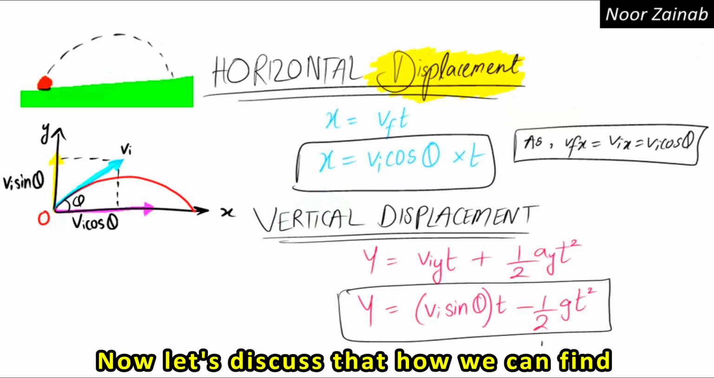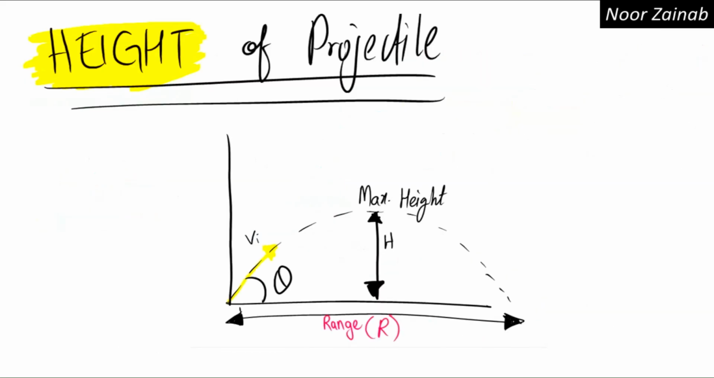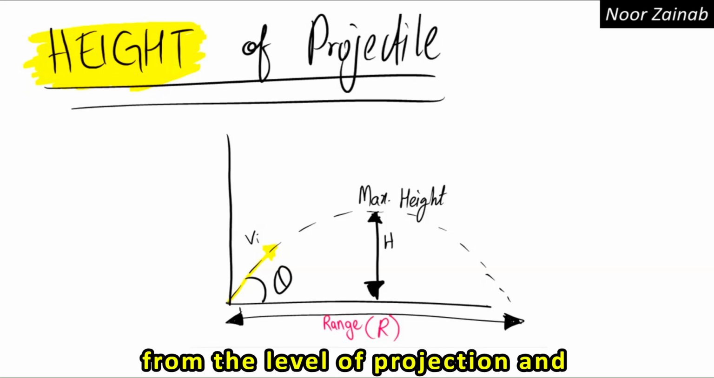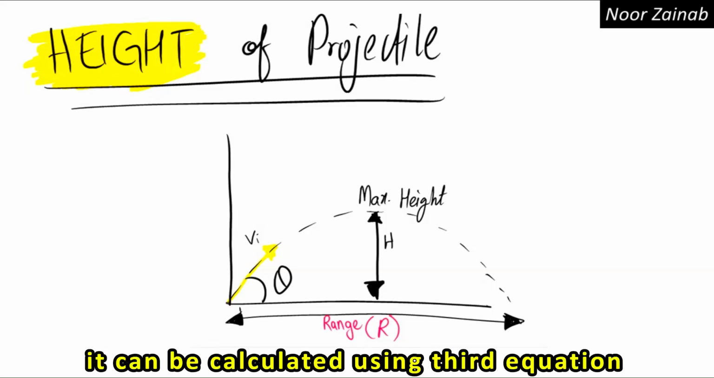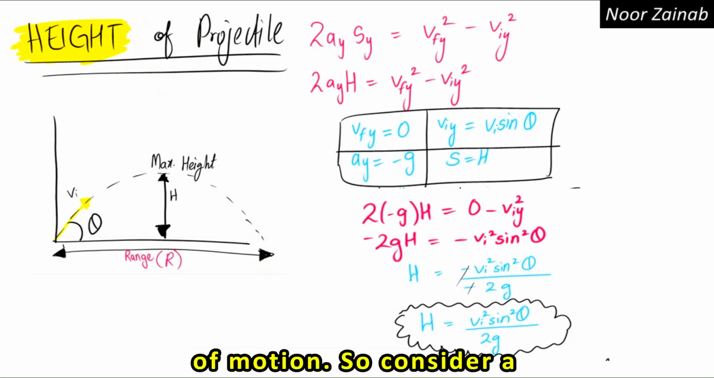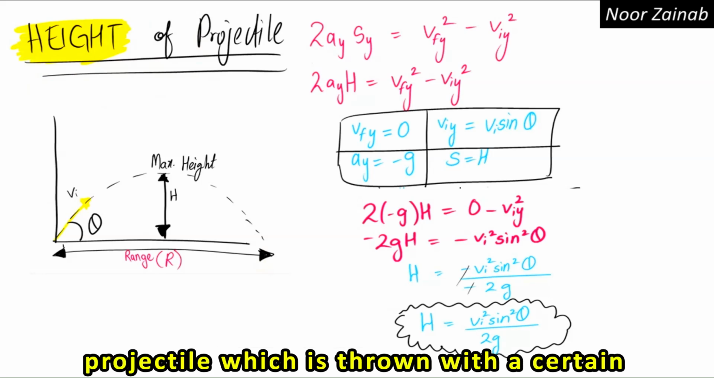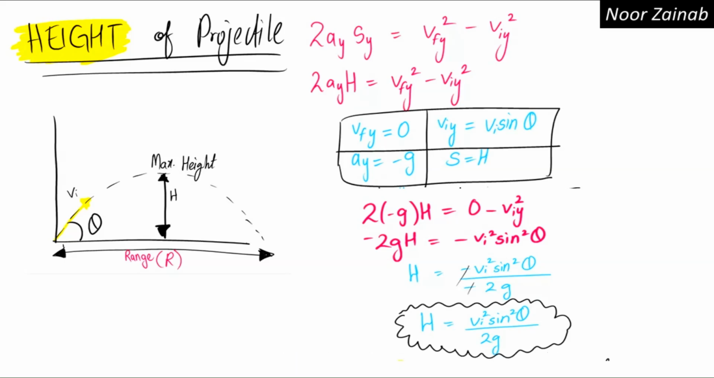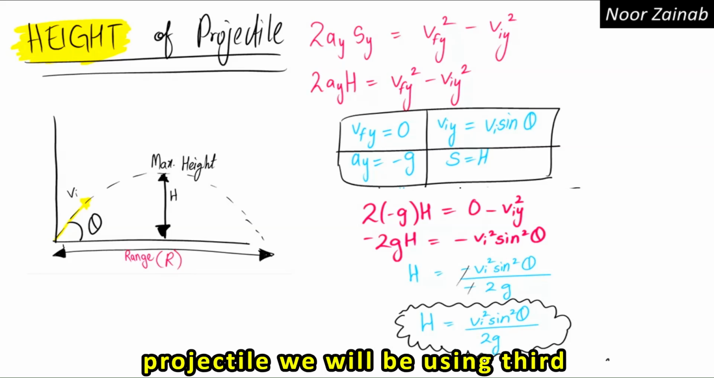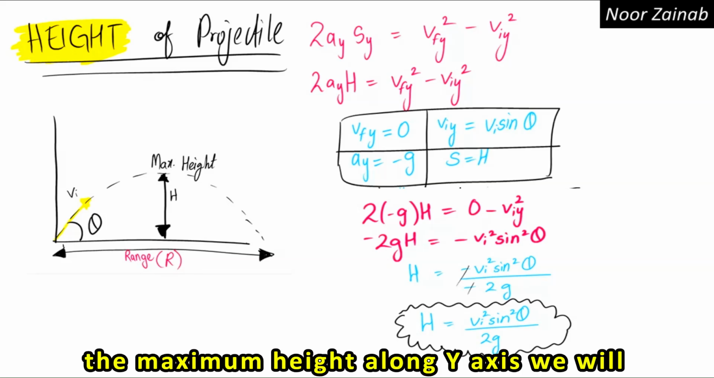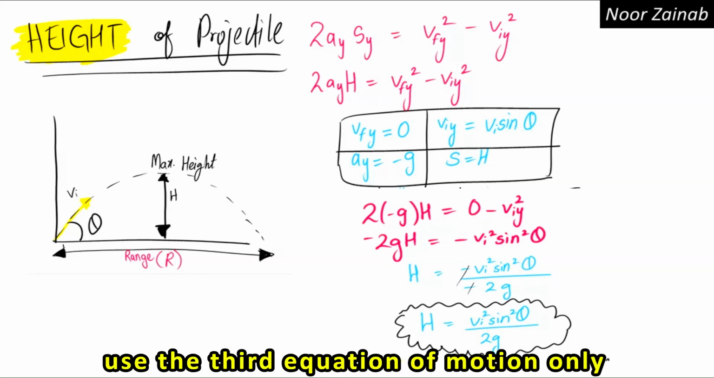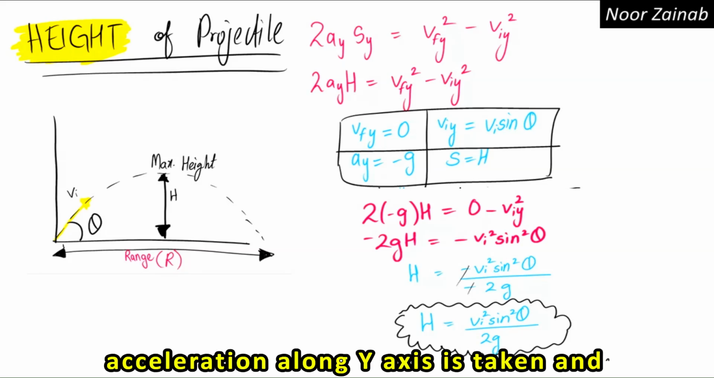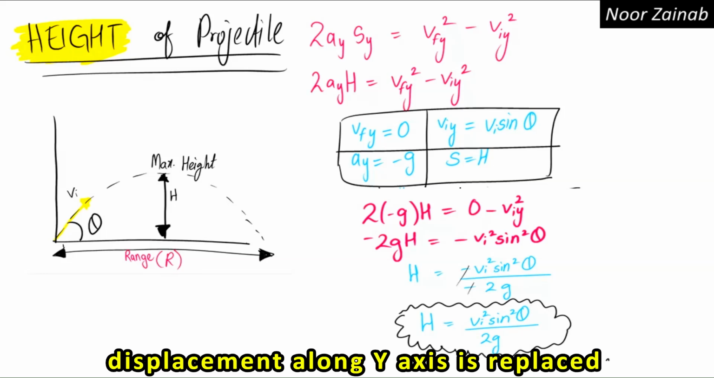Now let's discuss how we can find the maximum height of the projectile. Maximum height is the maximum vertical distance which is covered by the object from the level of projection, and it can be calculated using the third equation of motion. So consider a projectile which is thrown at a certain angle theta with a certain initial velocity vi. To find the maximum height of this projectile, we will be using the third equation of motion. But remember, to find the maximum height along the y-axis, we will use the third equation of motion only along the y-axis. So here, acceleration along the y-axis is taken, and the displacement along the y-axis is replaced with h.